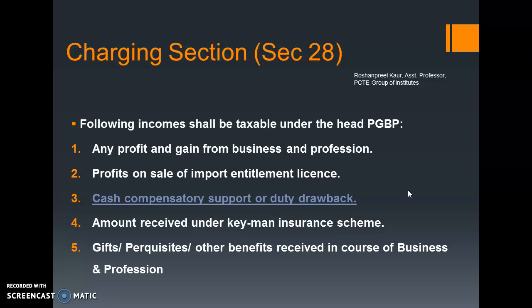But along with it, if the company has also reserved his business class tickets or air tickets, and has also arranged for this person to stay in a hotel, those facilities will also be included in the income of the person. That means along with the remuneration he receives for delivering the speech, whatever monetary benefits, gifts or perquisites are given will also be taxed under the head PGBP itself.